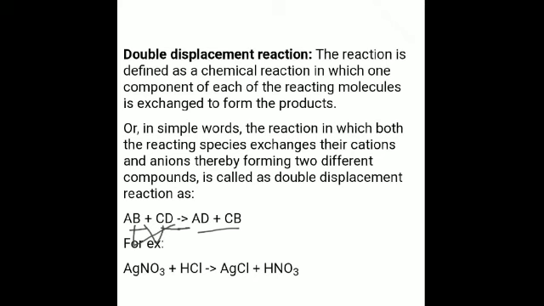An example of such a reaction is AgNO3 plus HCl. So Ag exchanges its radical with Cl, forming AgCl and HNO3. Is it clear? So this is the double displacement reaction. There are two types of reaction in this: one is the precipitation reaction and the other is the neutralization reaction.